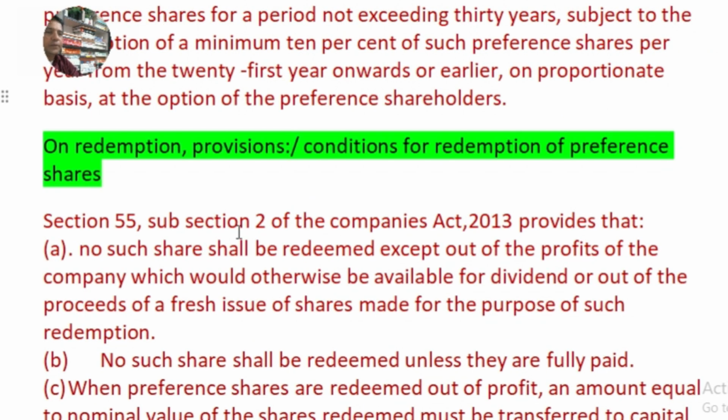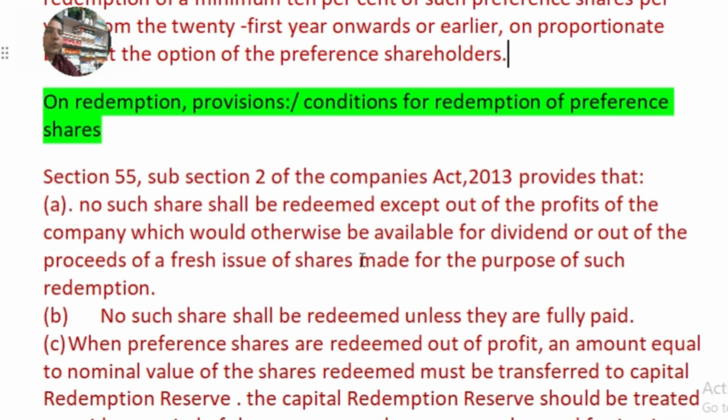Section 55 subsection 2 of the Companies Act 2013 provides that no such shares shall be redeemed except out of the profits of the company which would otherwise be available for dividend, or out of the proceeds of a fresh issue of shares made for the purpose of such redemption. This point is clarifying that the company can redeem the preference shares, and the company has two options only. One option is profit.